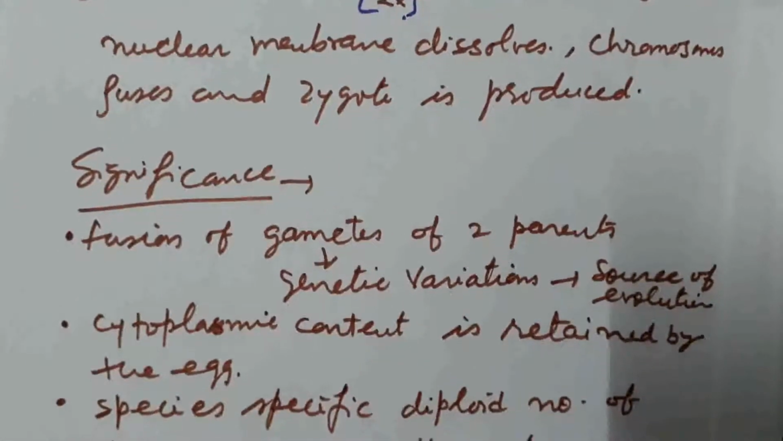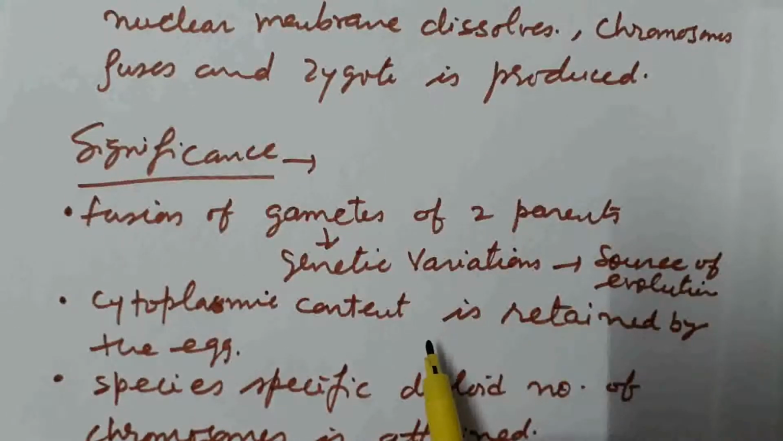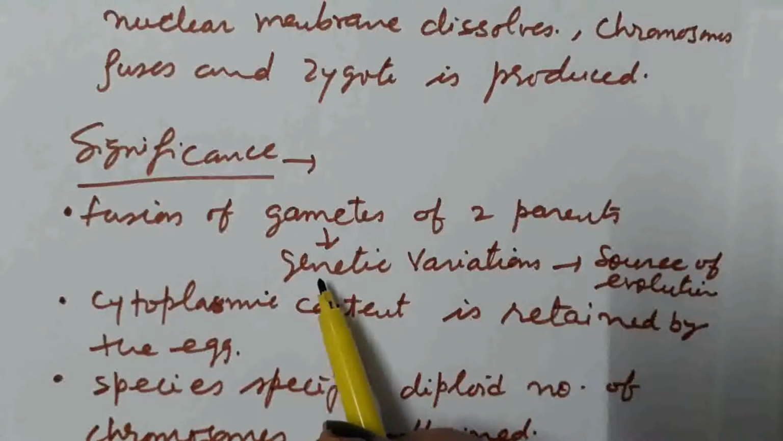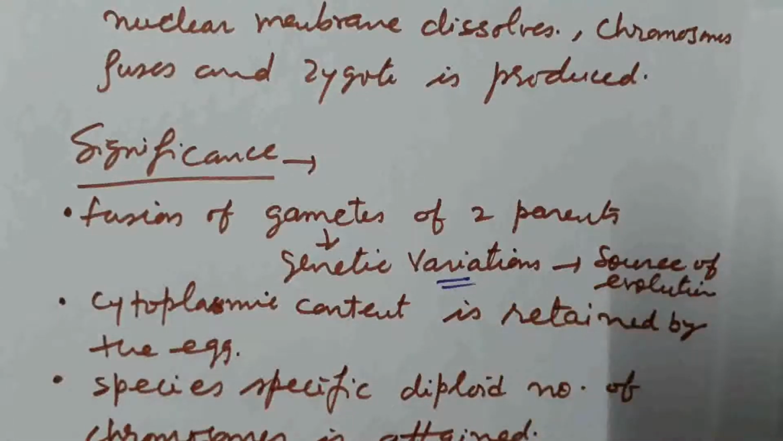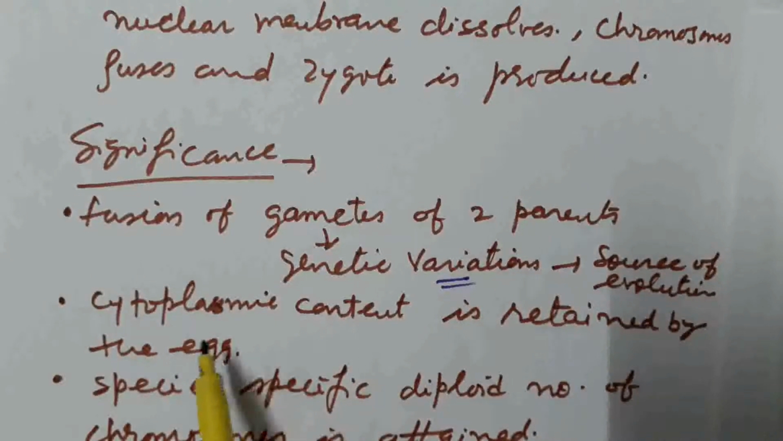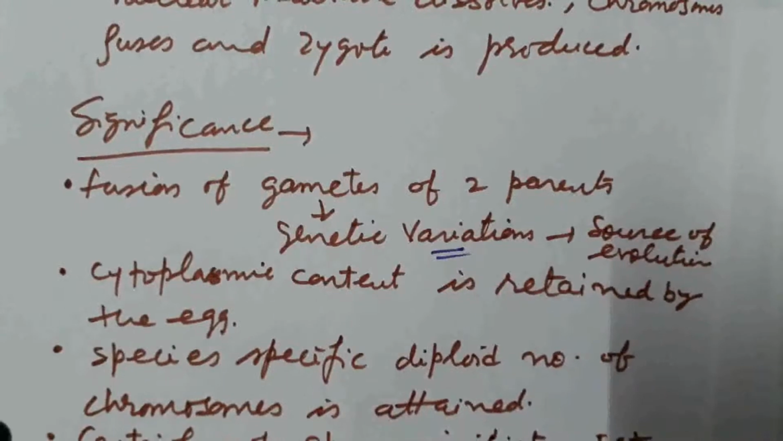What we are observing in fertilization is that fusion of gametes of two parents takes place. So characters of two parents are mixing. They may lead to genetic variation, and variations are the source of evolution. Or what we observe in this case, inside the polar body there is no cytoplasm. All the cytoplasmic content is retained by the egg and contributed through the mother side only.